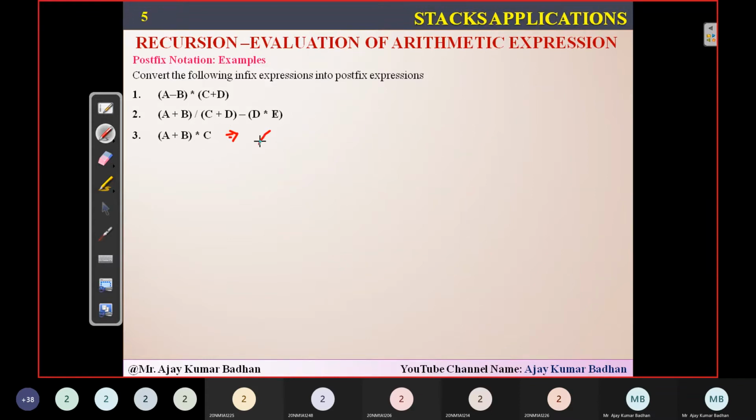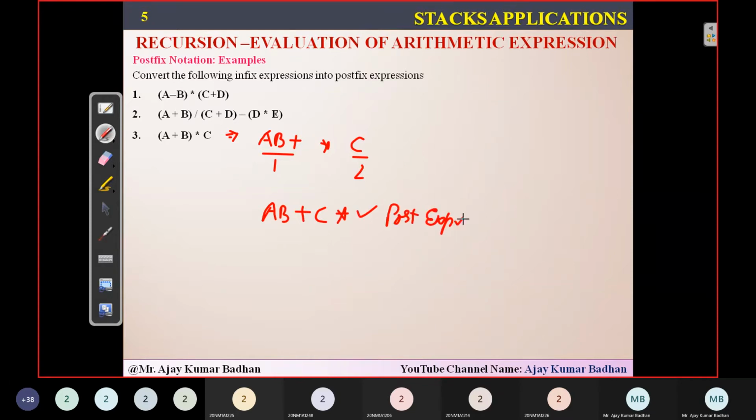I have to convert it into postfix. How can I write it? A B plus, converted. This is the first operand. Now star C. This is the second operand. So what is that? Operand 1, operand 2, and then star. So A B plus C and then star. Your postfix expression is ready.